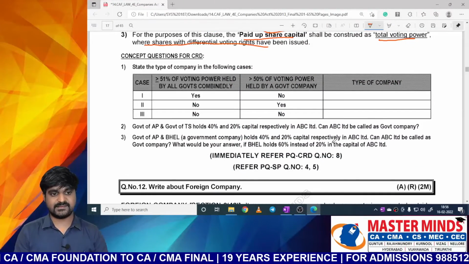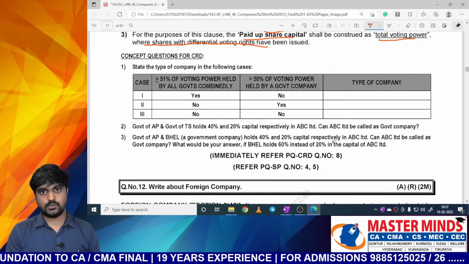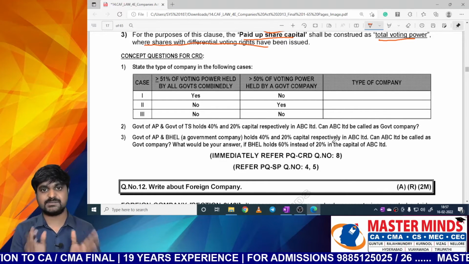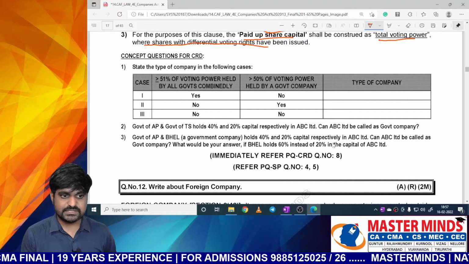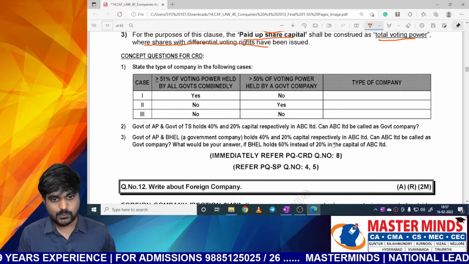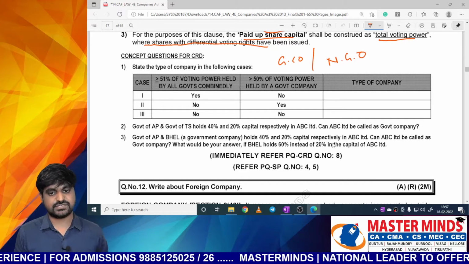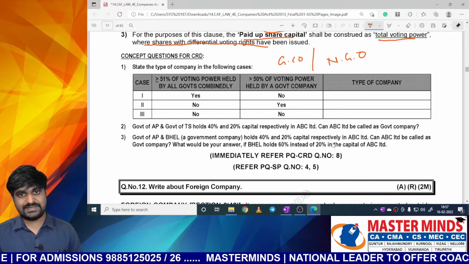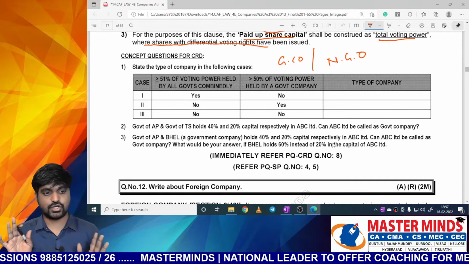Now let's answer the concept questions for CRD. These are unique questions which you can find only in Masterminds material. Let's start our concept questions. First one, state the type of the company in the following cases. Here we need to identify whether it is a government company or non-government company. That's it. No need to do anything extra.